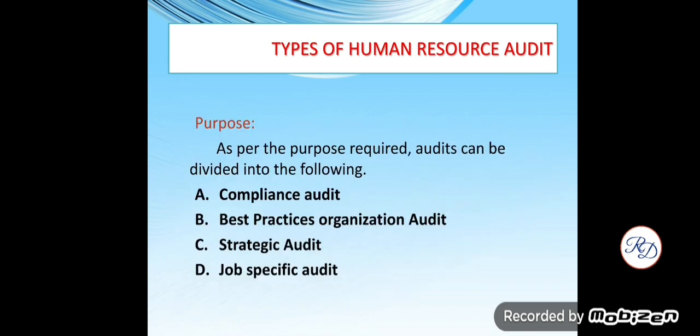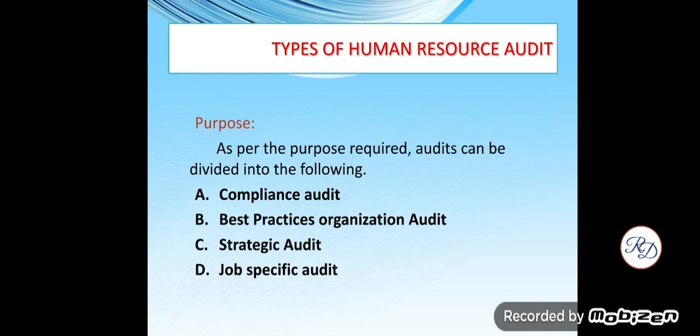Next type, purpose. As per purpose required, audits can be divided into the following: compliance audit, best practices organization audit, strategic audit, and job specific audit.